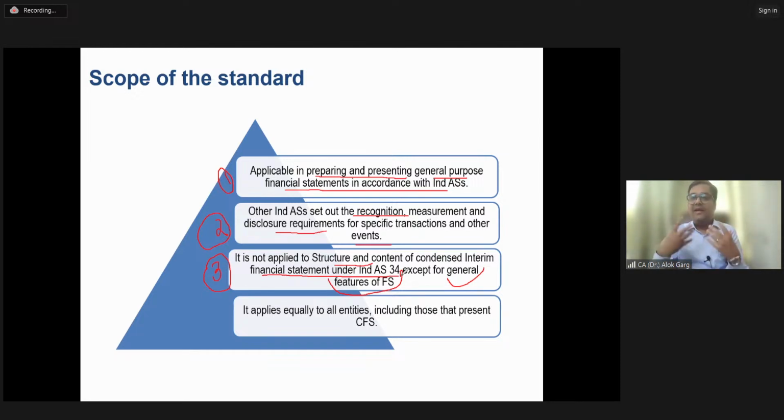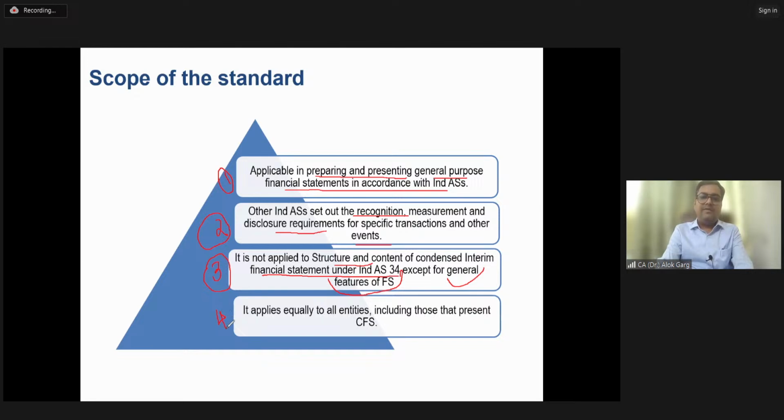That is a general feature. Okay. So as far as quarterly and interim financial statement are concerned, structure and content of Ind AS 1 is not applicable, but general features requirement of Ind AS 1 is equally applicable.